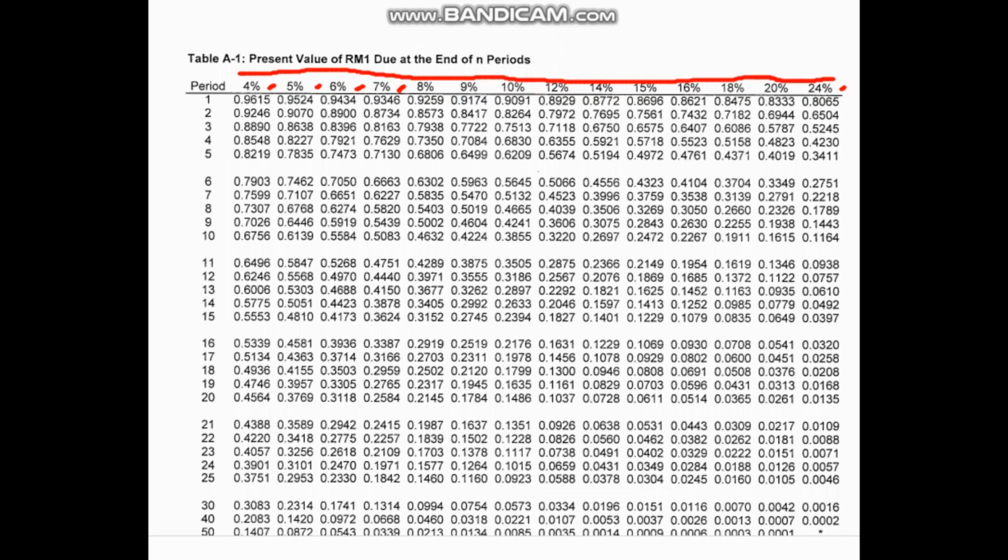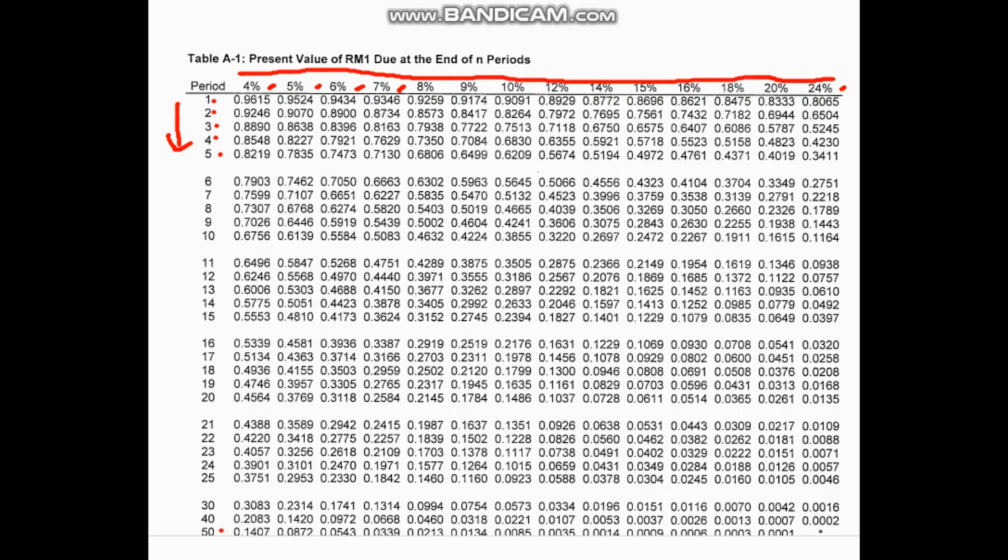We can do it using mathematical calculation, but this is really simplified. We can straight away get the figure. And this is for the period: year 1, year 2, year 3, year 4, year 5 until year 15.